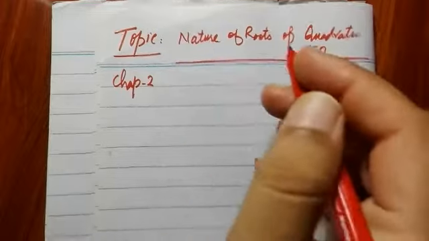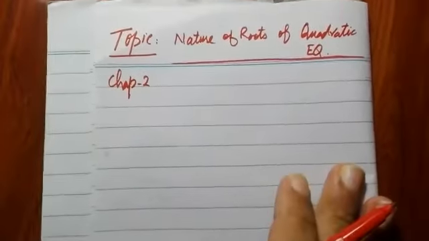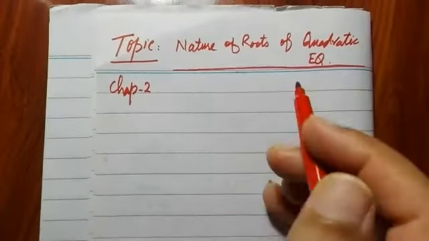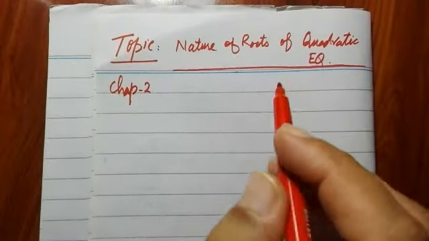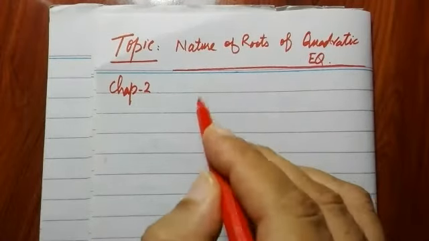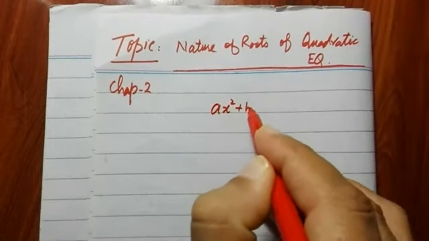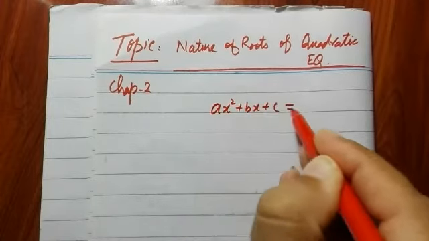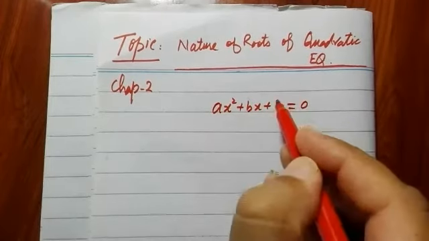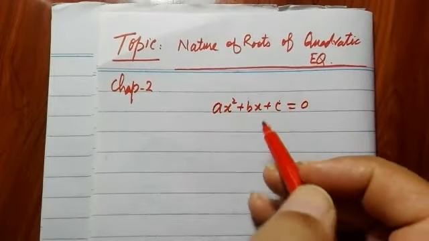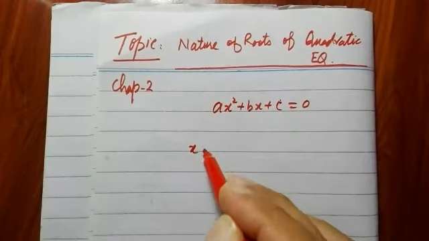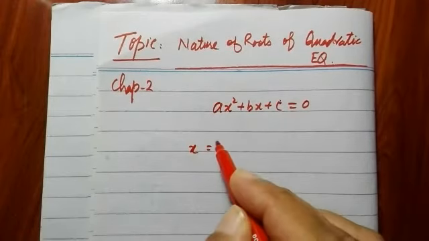In this video, we will discuss the nature of roots of quadratic equation. We all know that the standard quadratic equation is written as ax² + bx + c = 0, and we use a formula to find its roots or its values.